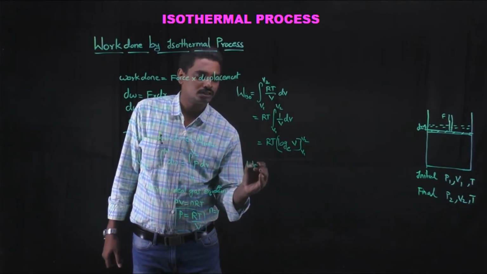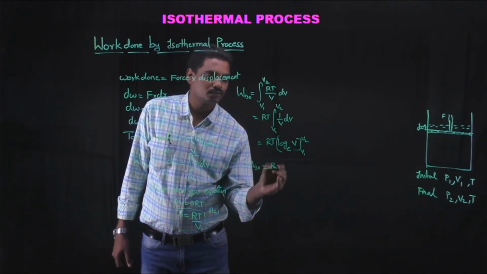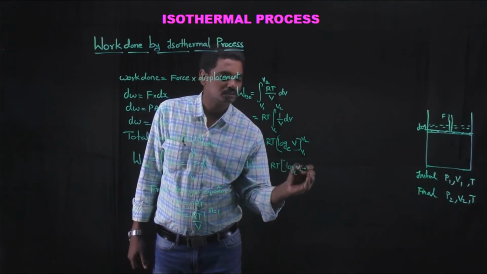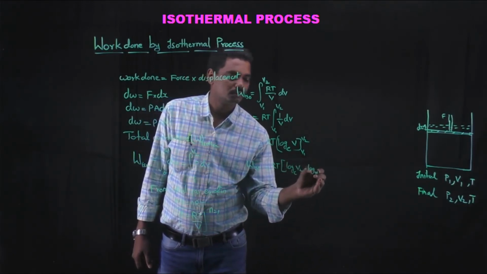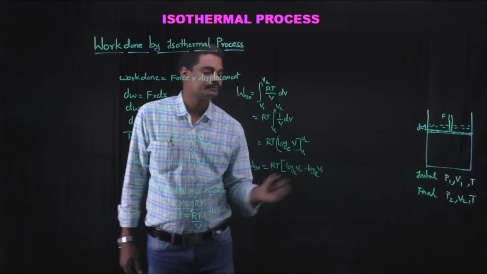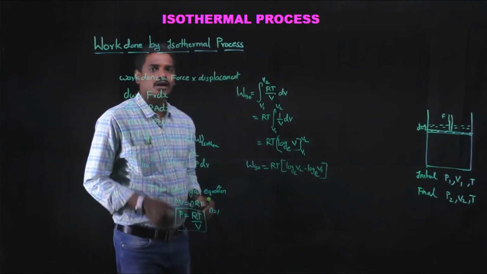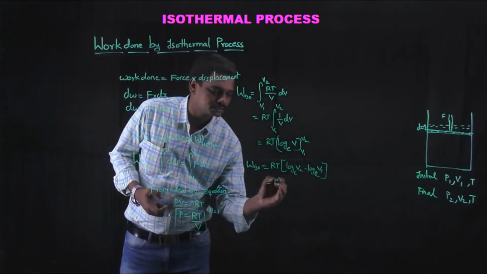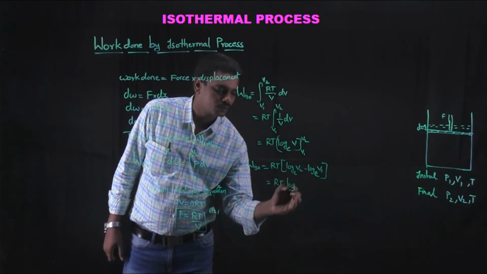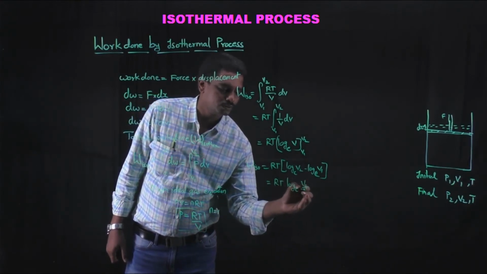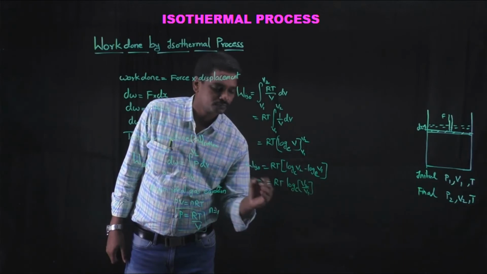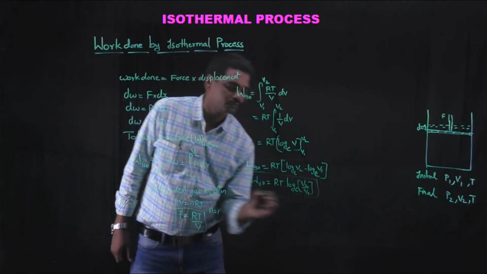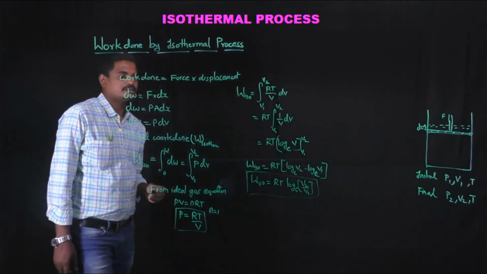So work done in this isothermal process is equal to RT into log V2 base e minus log V1 base e. Right? We know that log A minus log B is nothing but log A by B. So which can be written as RT log base e V2 by V1. So work done in isothermal process, the equation for the work done is RT log base e V2 by V1.